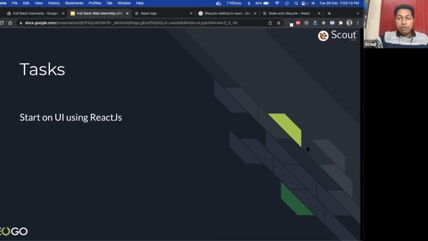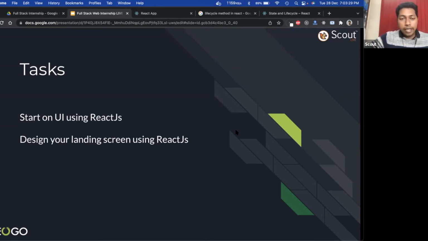Okay. So you might ask, sir, from where should I start? You start by designing your landing screen. Whatever landing screen is there in the actual website, you start with that one. You start developing the landing screen using React components. To create a React project, it would be better if you create a private repository on GitHub, and give access only to me and the coach that you have.